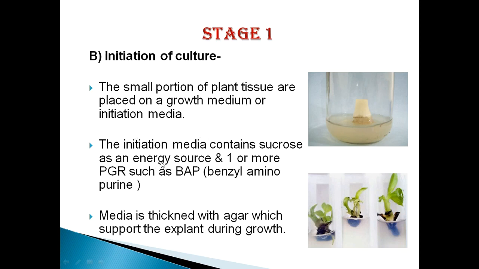This initiation media has a high source of sucrose as an energy source and one or two plant growth regulators such as benzyl aminopurine, kinetin, and 2iP. These are cytokinins which enhance cell growth and lead to the formation of shoots. This media is thickened with agar, which is extracted from seaweed, and which provides support to the explant during plant growth.